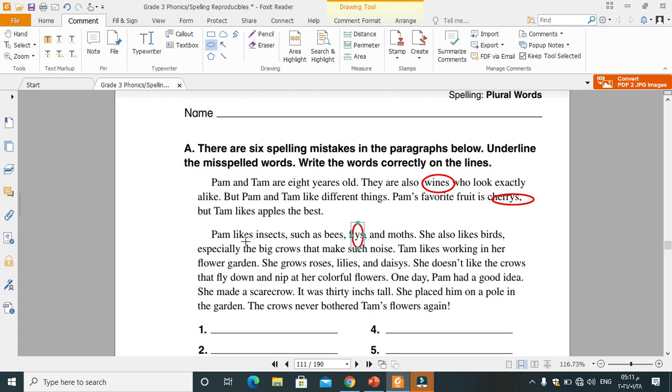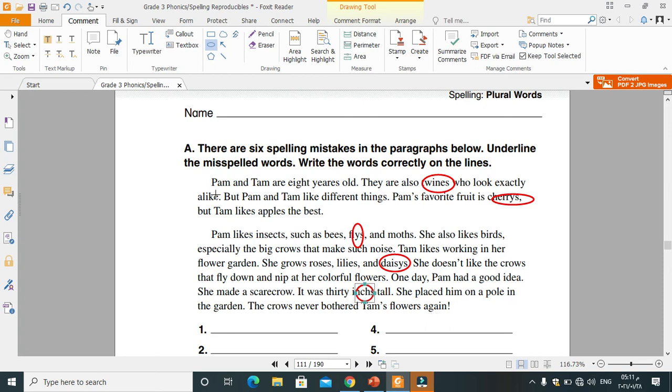She also likes birds, especially the big crows that make such noise. Tam likes working in her flower garden. She grows roses, lilies, and daisies. Daisies is misspelled. She doesn't like the crows that fly down and nip at her colorful flowers. One day Pam had a good idea. She made a scarecrow. It was 30 inches tall. Inches. She placed him on a pole in the garden. The crows never bothered Tam's flower again.